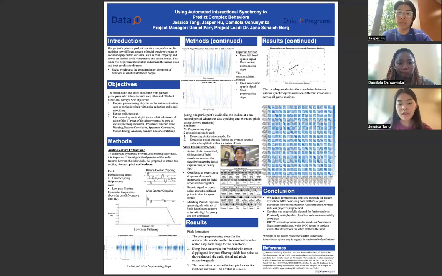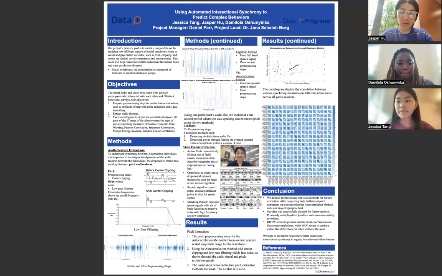And for loudness, we didn't implement any pre-processing steps, but we still wanted to compare two different extraction methods. Those are extracting decibels from the audio file and extracting power through finding the average squared value of amplitude within a window of time.